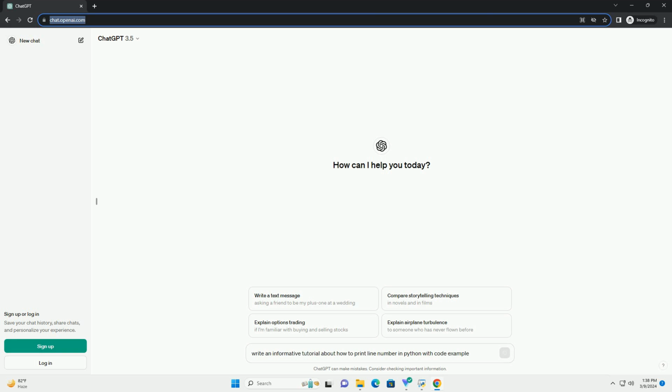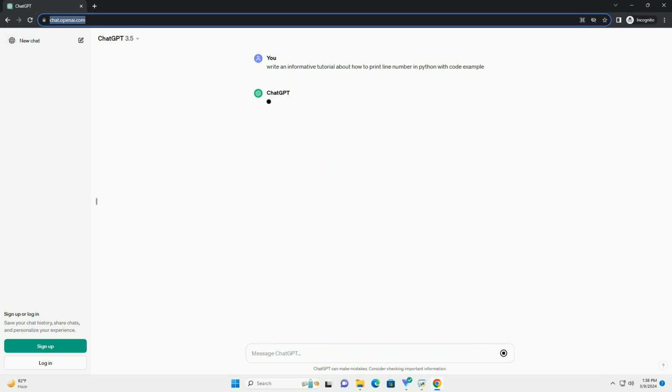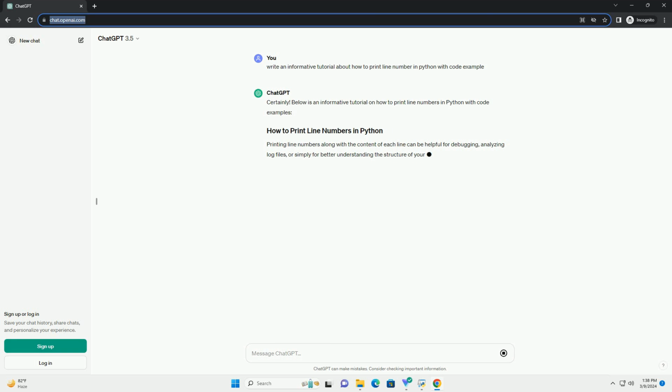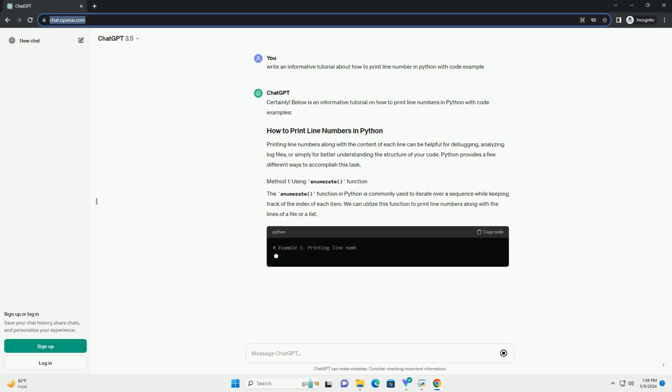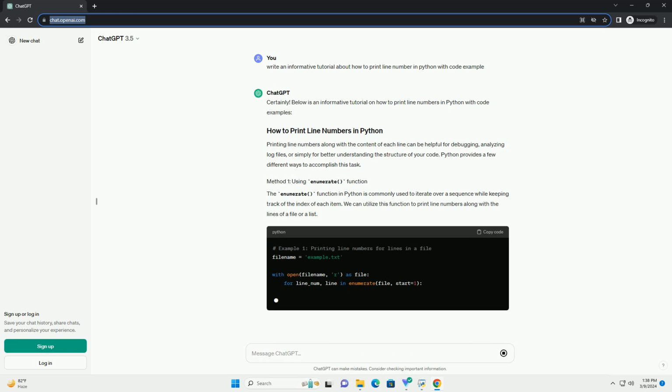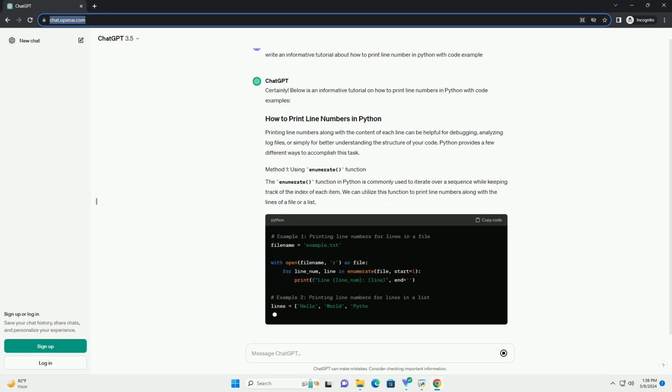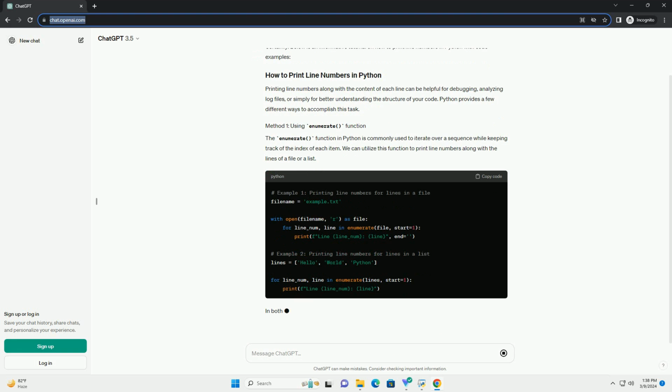Certainly. Below is an informative tutorial on how to print line numbers in Python with code examples. Printing line numbers along with the content of each line can be helpful for debugging, analyzing log files, or simply for better understanding the structure of your code. Python provides a few different ways to accomplish this task.